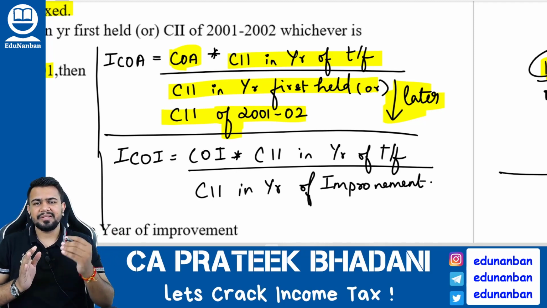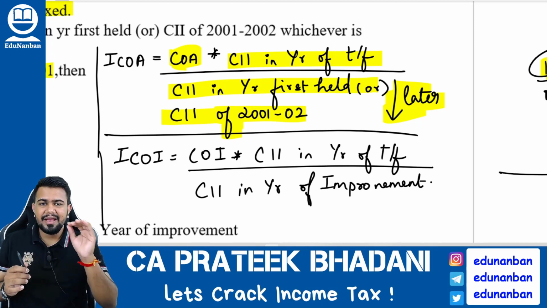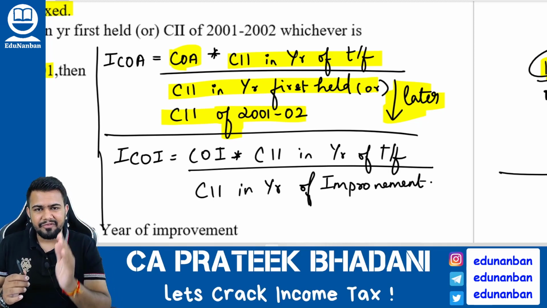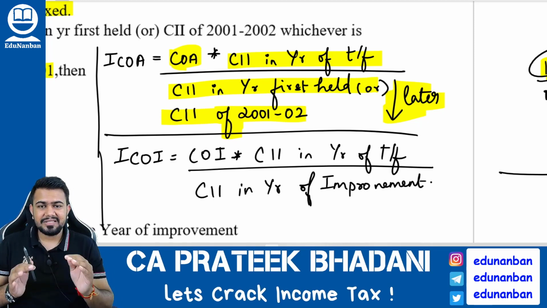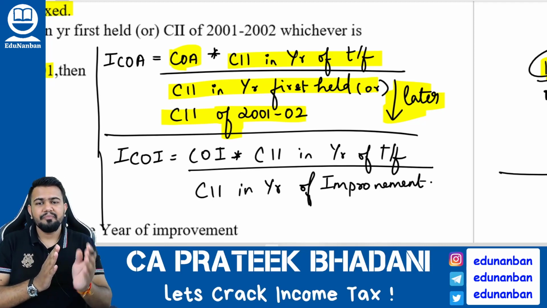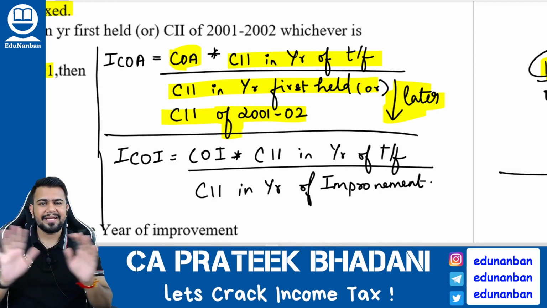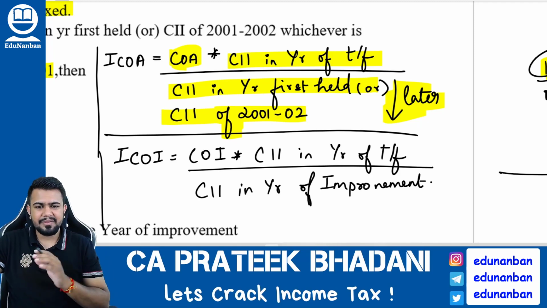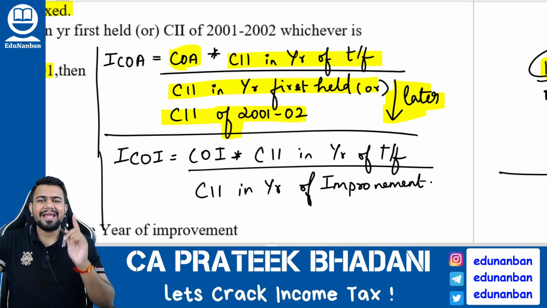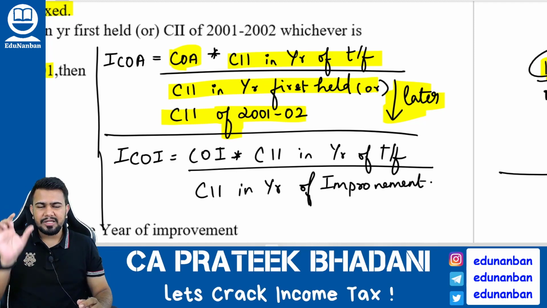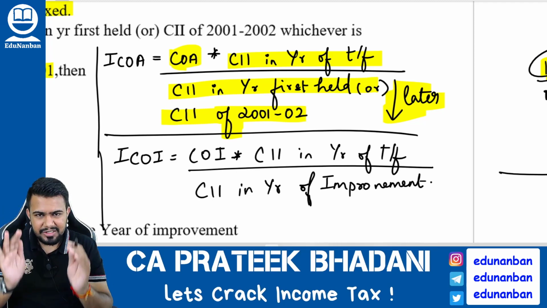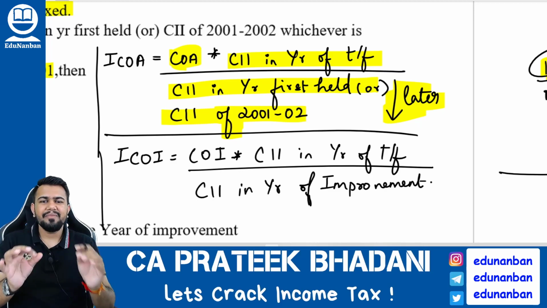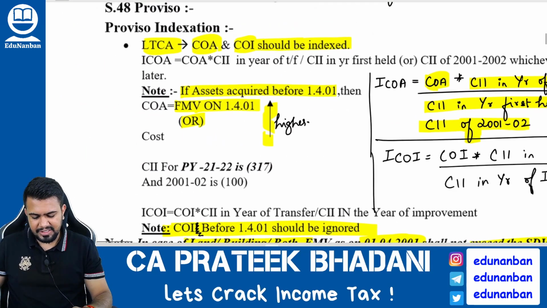Listen here. Now comes the special concept. Indexation starts only from 1/4/2001. Before 1/4/2001, there is no index number. That is why the assessee has a benefit. What is the benefit? If any capital asset is purchased before 1/4/2001, then the assessee can take the cost of acquisition as the actual cost of acquisition or the fair market value as on 1/4/2001, whichever is higher.